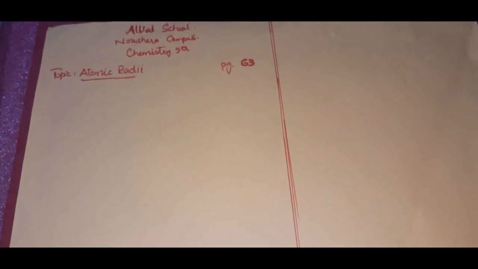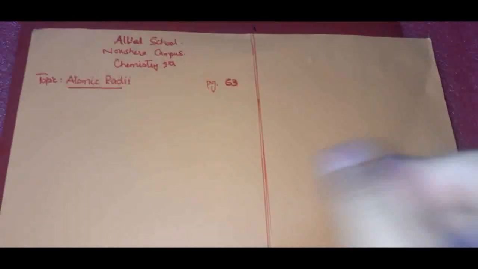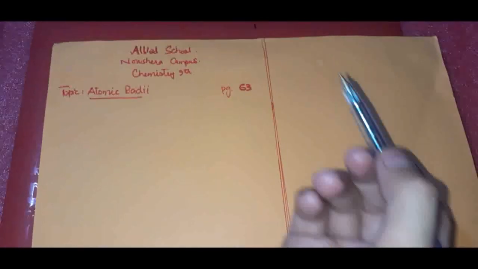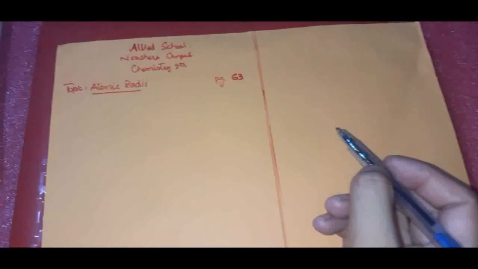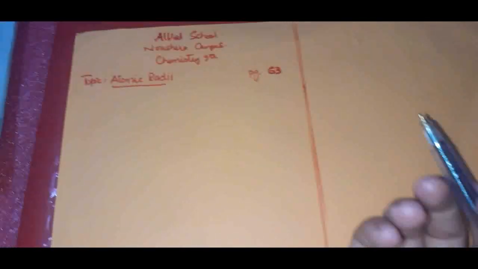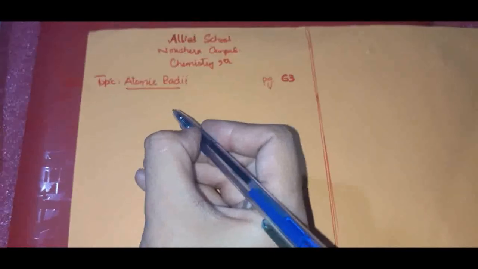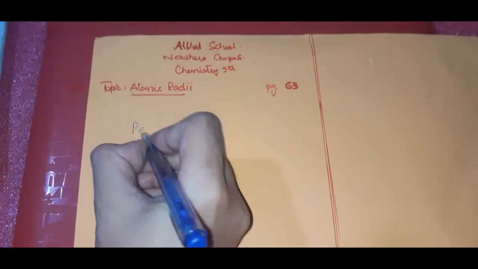Today's topic is atomic radii, which is atomic size. It is actually a subtopic of the periodicity of properties. So first of all, I would like you all to know what periodicity of properties is, because that is quite important, right?